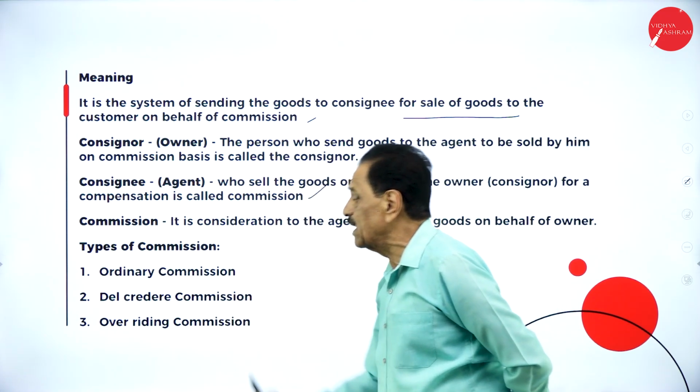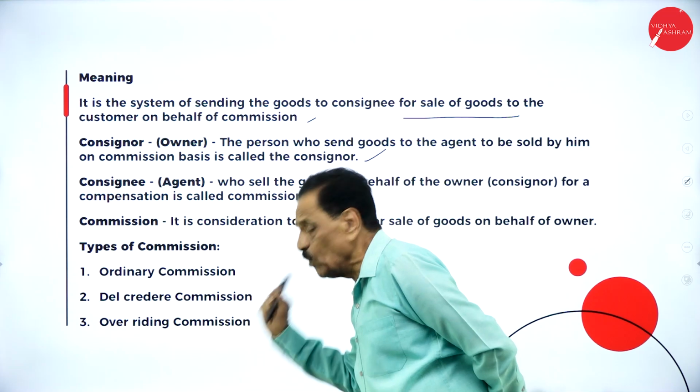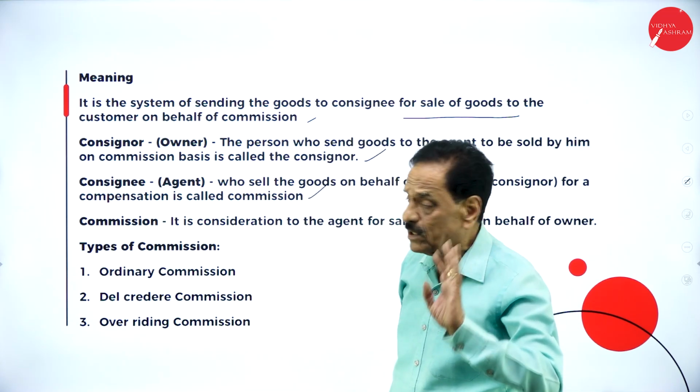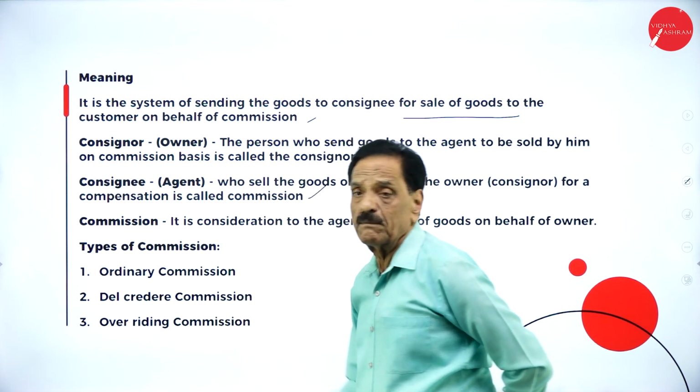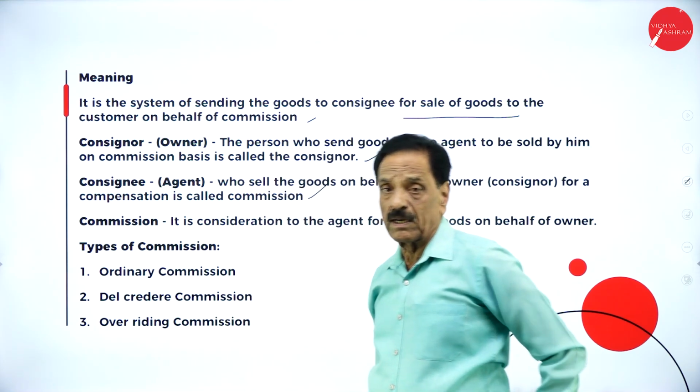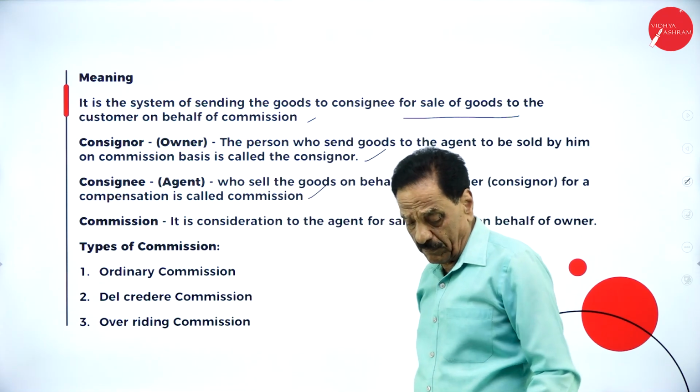Number 2, Del credere commission. Number 3, overriding commission. Which are the commissions? Ordinary commission, Del credere commission, overriding commission. Now, I am going to explain one by one.